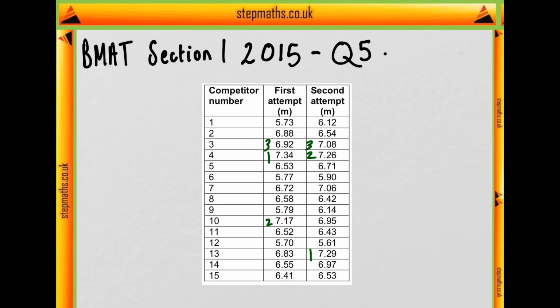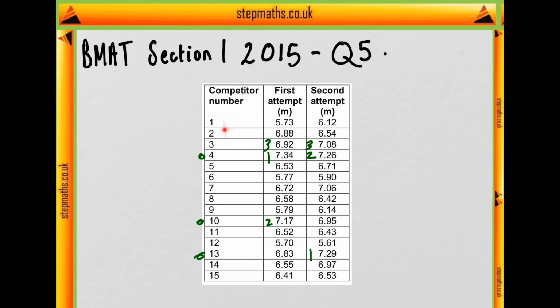So, just taking a look, our first place candidate appears to be 4. Our second place candidate appears to be 13. And our third place candidate appears to be 10. Bear in mind that we're just going to be looking at the better of the 2 results. So in the case of 4, their highest was 7.34, which is higher than any other on the day. 13 was 7.29, which was higher than anyone else, apart from 7.34, and ultimately 7.17, which was higher than all others apart from these 2.